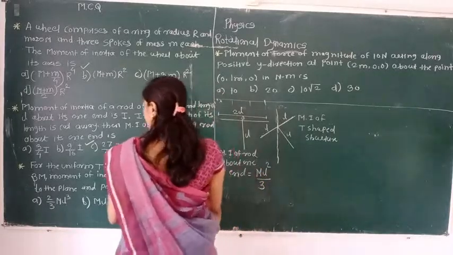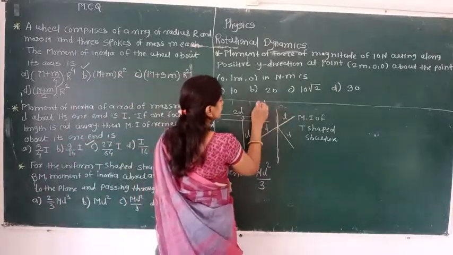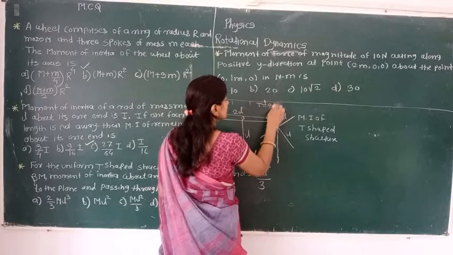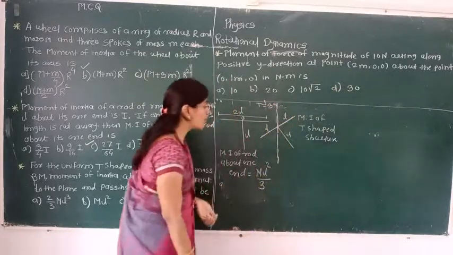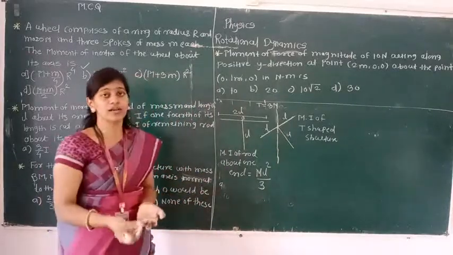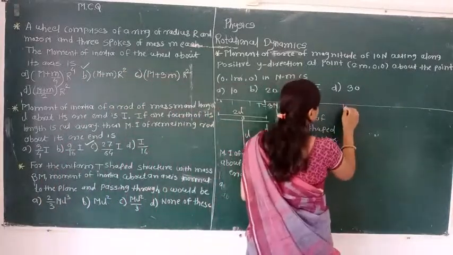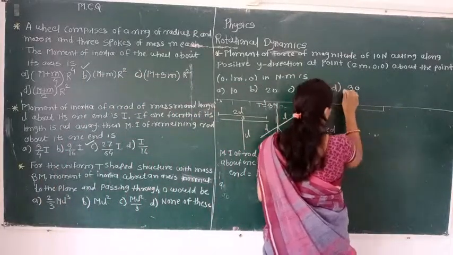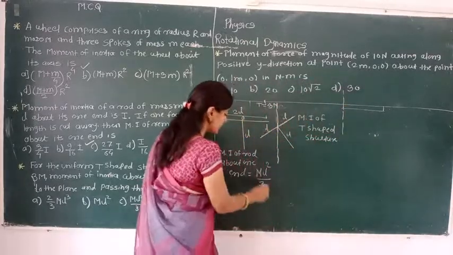See here for that rod, the T-shaped structure, the total mass is 3m. Length is L. Here how many rods are there? 3 rods are present. So for a single rod, when the axis is passing through the one end, that time we use this formula.